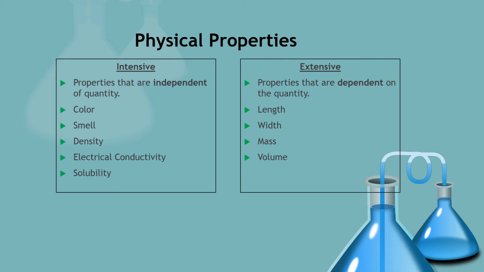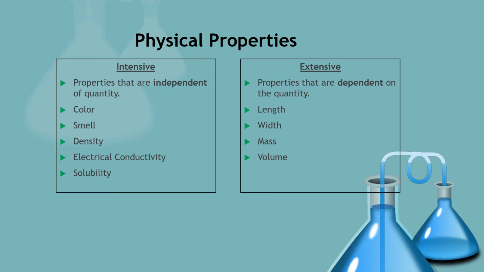So physical properties can be divided into intensive and extensive properties. Intensive properties are properties that are independent of quantity. These include things like smell, color, density, electrical conductivity, and solubility. So notice that all of these qualities are independent of quantity.